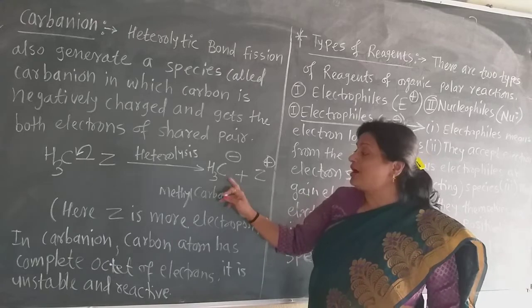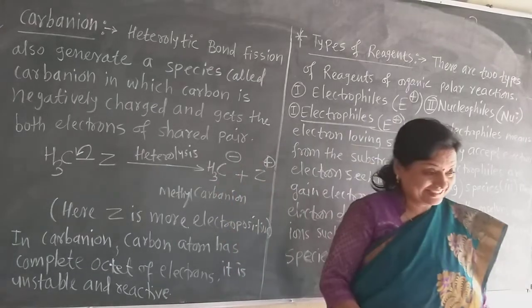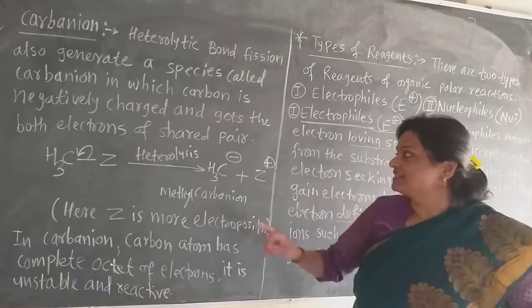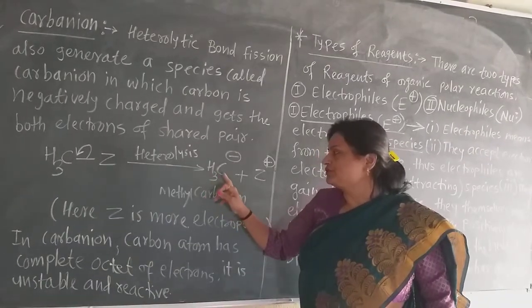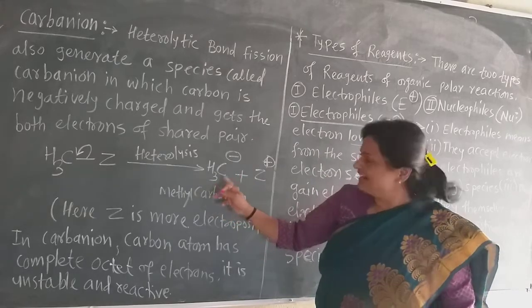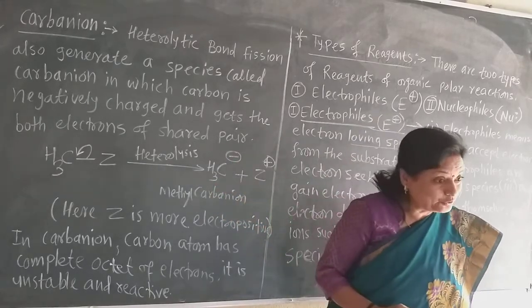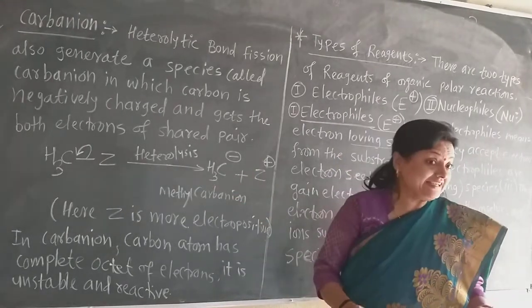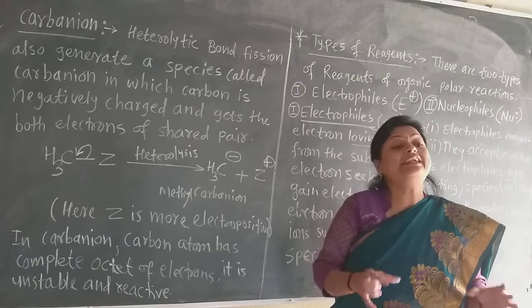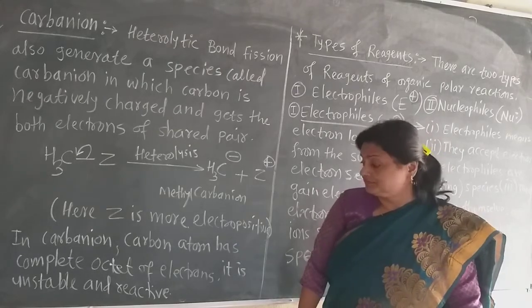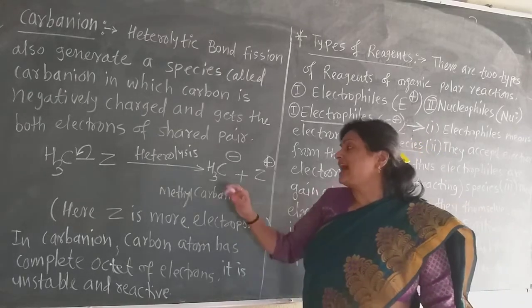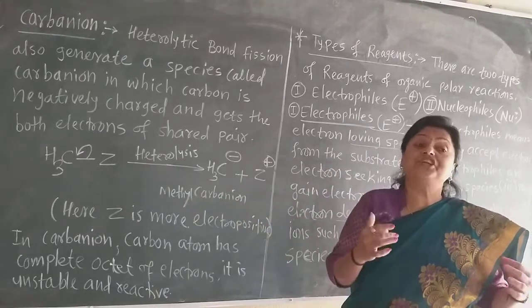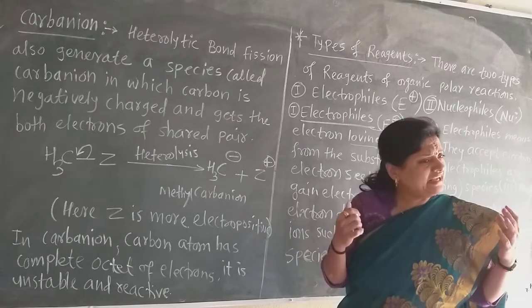Now carbon has 8 electrons when it forms the carbanion, because there are 6 electrons shared between carbon and the 3 hydrogens, and these 2 extra electrons are there due to the negative charge. So in carbanion, carbon has completed its octet, but this carbanion is also unstable and it acts as a reaction intermediate and is very reactive.